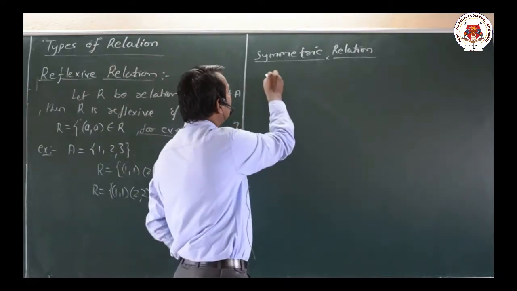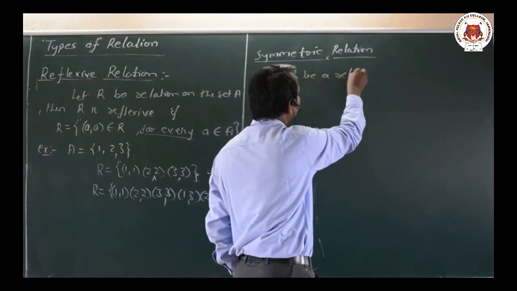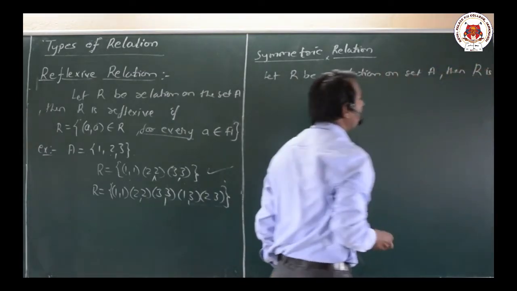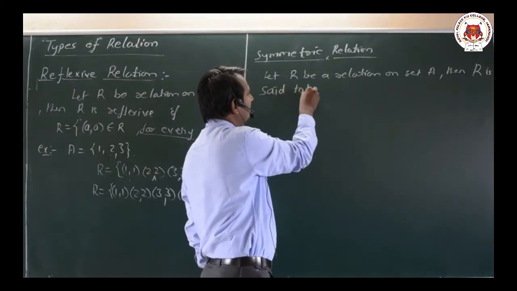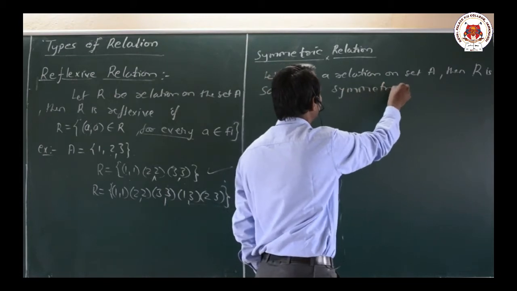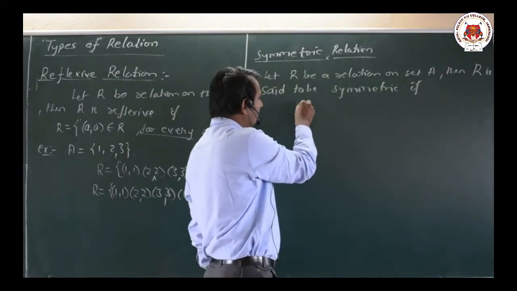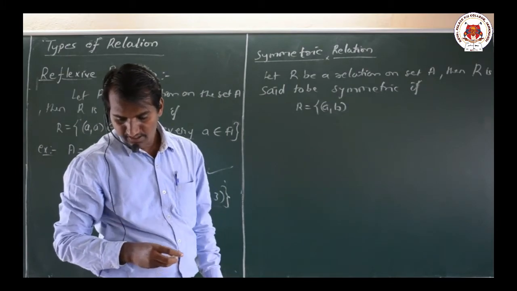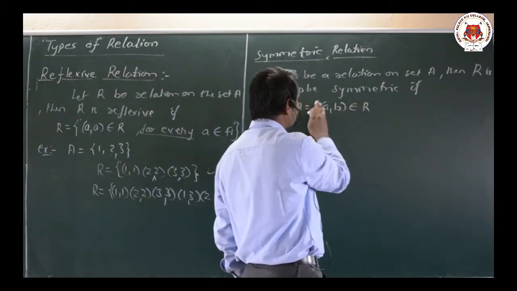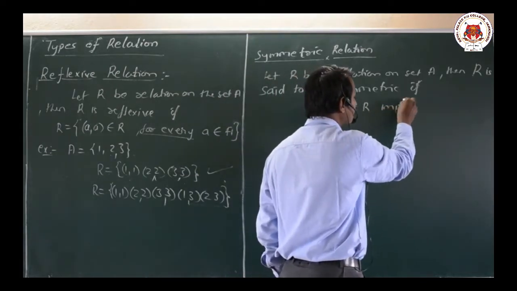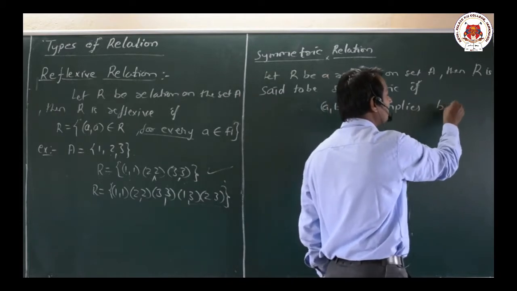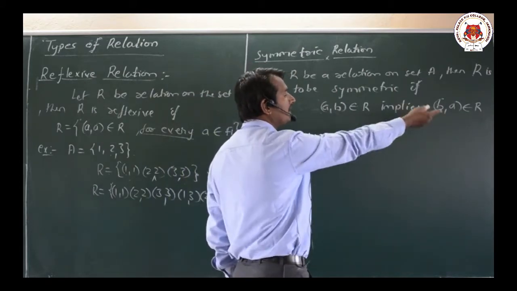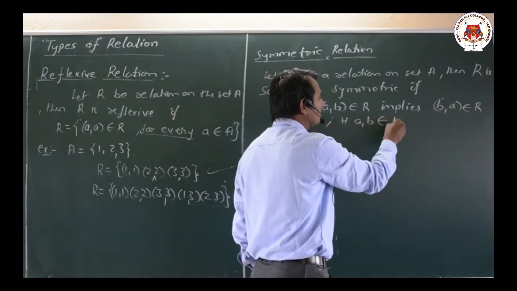Let us observe here, let R be a relation on set A, then R is said to be symmetric if and only if (A, B) belongs to R implies (B, A) also belongs to R, for all A, B belonging to the set A.